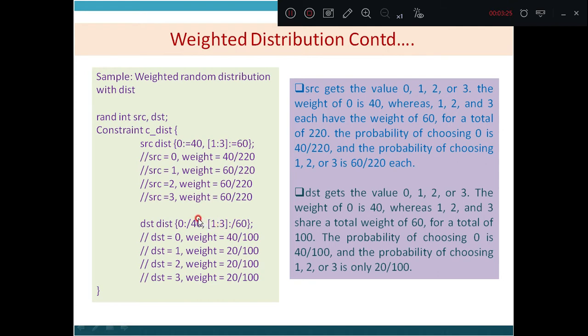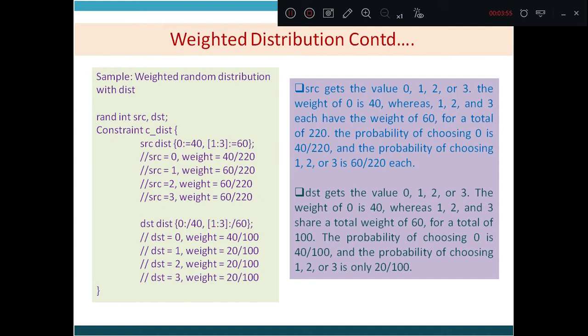Now what is the total weight? Total weight will be 60 plus 40, that is 100. And these three values will each get a weight of 20, 20 and 20. So the probability of choosing 0 is 40 by 100. Similarly, the probability of choosing 1, 2 or 3 is 20 divided by 100. So this is the weighted distribution.